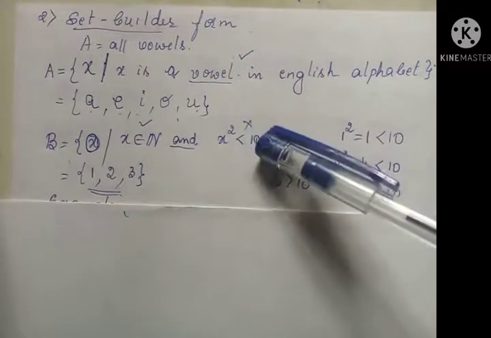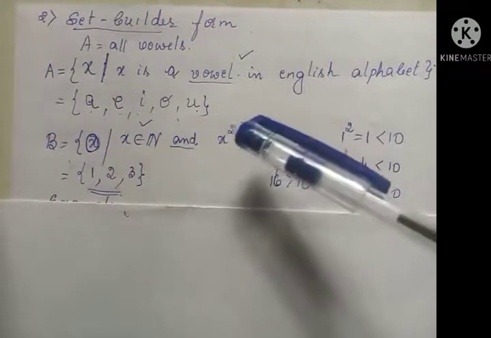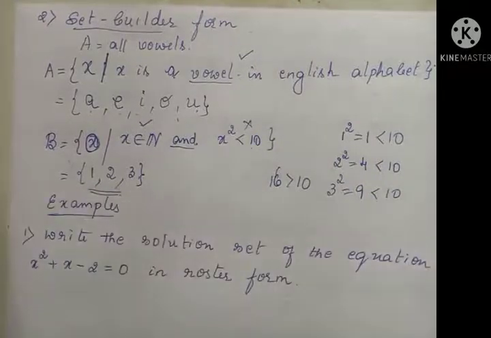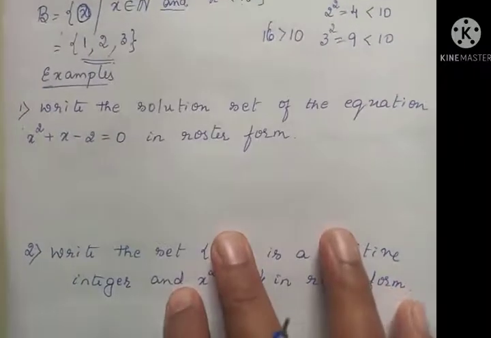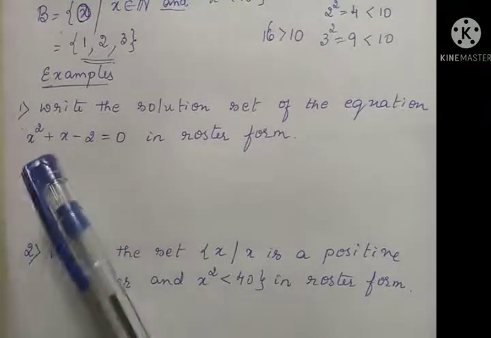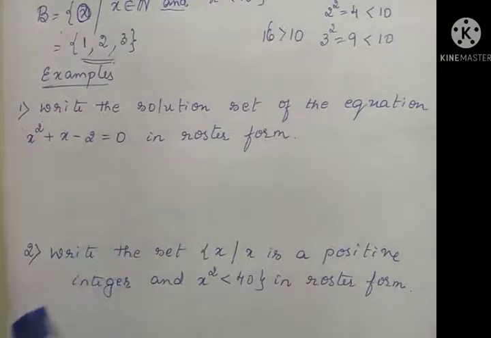If you know the set builder form, you can write in tabular form, or if you know the tabular form, you can write in set builder form. We'll take some more examples. In the first example, I have written: write the solution set of the equation x square plus x minus 2 equal to 0 in roster form. That means first you have to solve this equation, you will get the values, and we have to represent them in a flower bracket, that is, in tabular form.